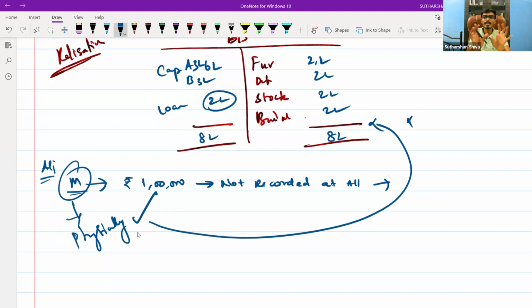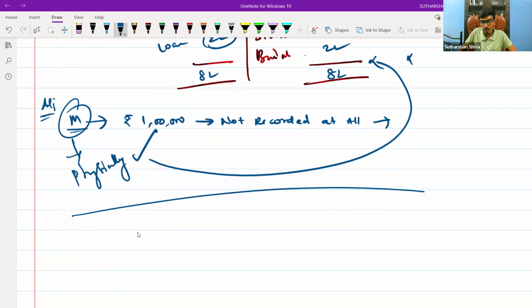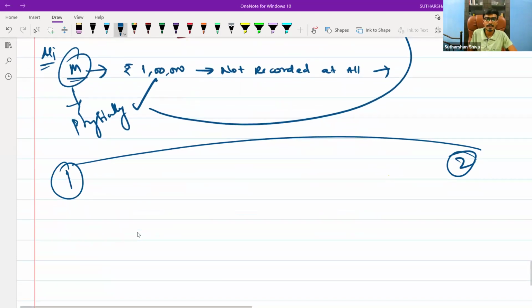This kind of question can be given to you. Whatever I say for assets is applicable for liabilities also. This concept is known as unrecorded assets and unrecorded liabilities. Here you will follow a two-way approach, the first approach and the second approach. Follow any one approach in your exam. First, the asset is not at all recorded. You will record that asset. Previously it is not there; now you need to record it.